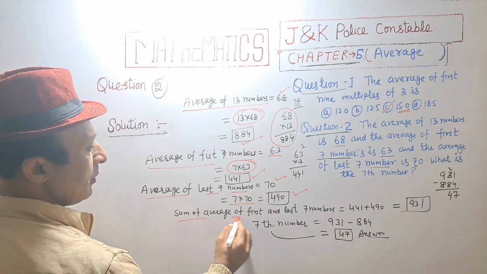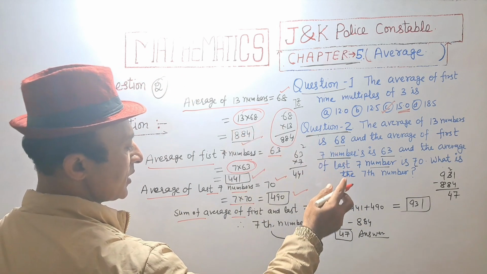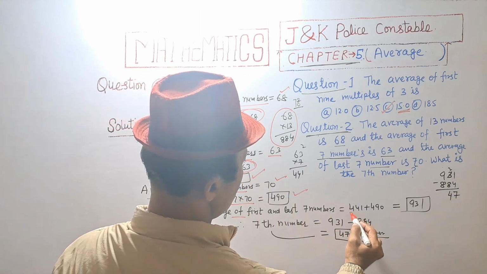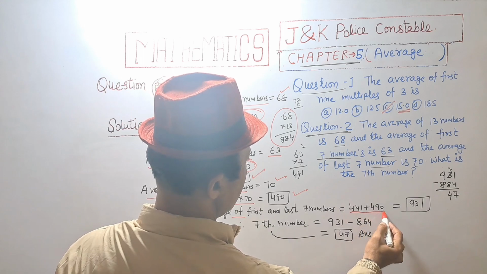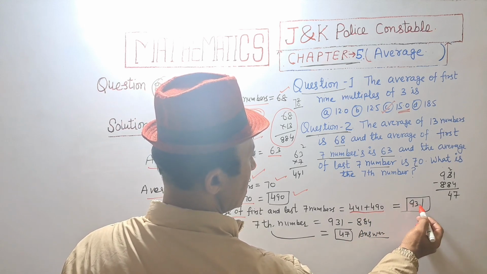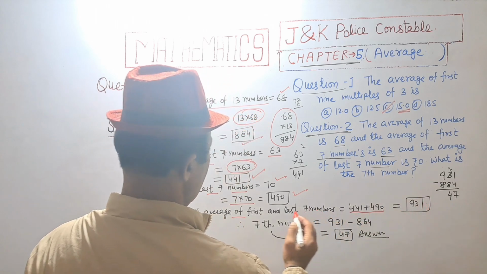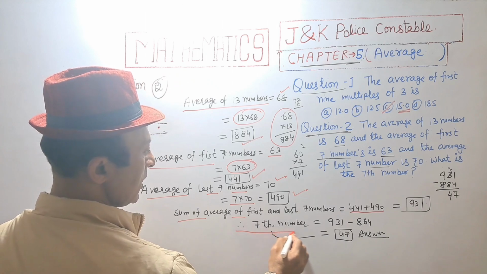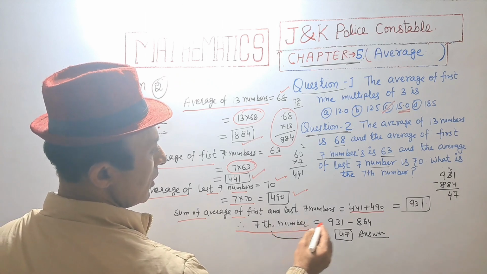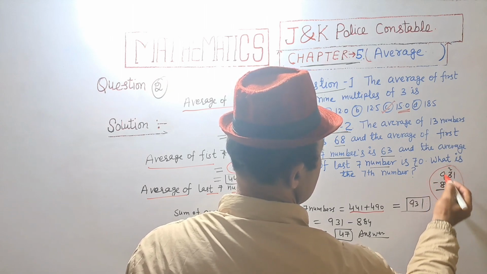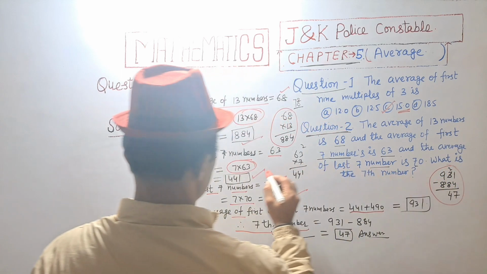And the sum of the first 7 and last 7 numbers will be 441 plus 490, that is equal to 931. And what is the 7th number? So the 7th number is equal to 931 minus 884.